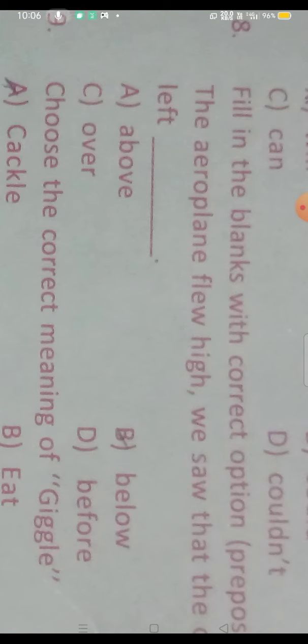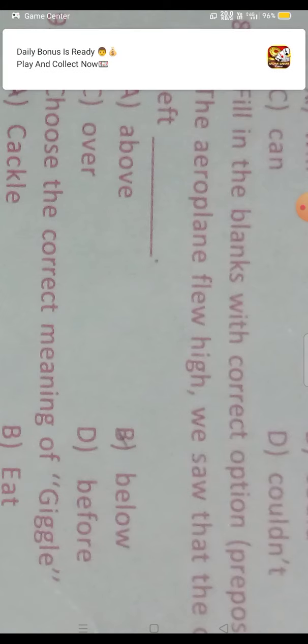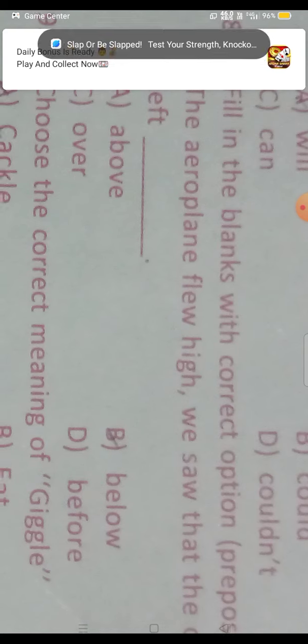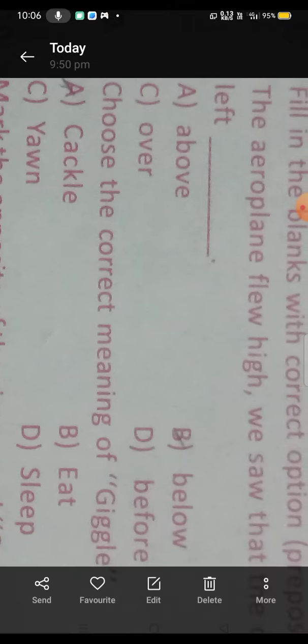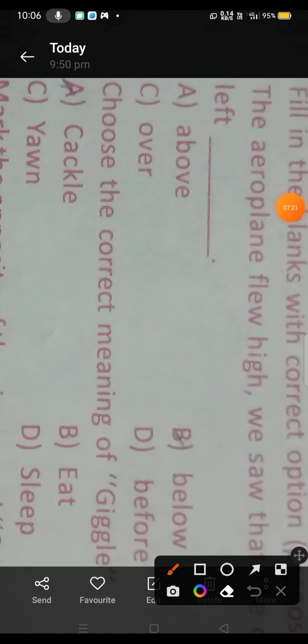Now fill in the blanks with correct option. That means we will have to fill up with correct preposition. The aeroplane flew high. We saw that the clouds left. That means clouds left behind. The clouds are seen left behind. So here there is no behind. So it will be below. That means the clouds are below the plane.